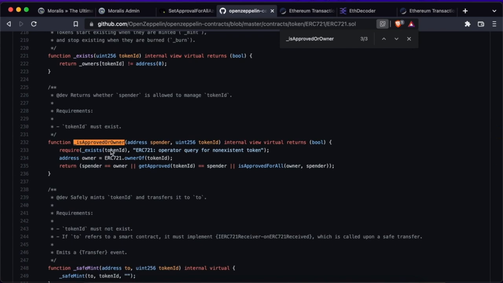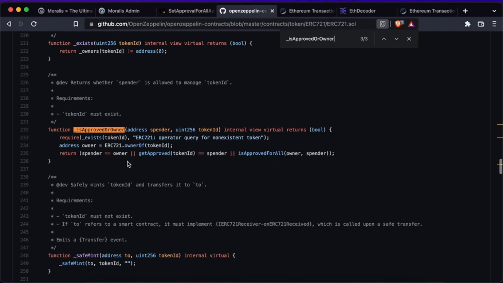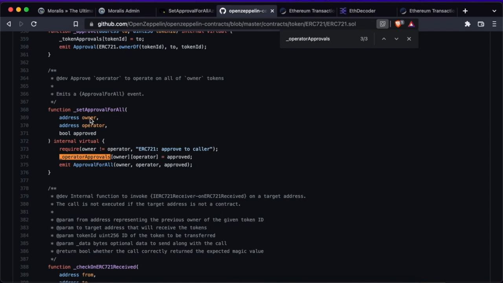And isApprovedOwner is verifying that the token exists and that whoever is making the call is either the owner, an approved operator of the owner for a specific token, or the designated operator of the owner for all tokens in the contract. Through approvals and through set approval for all, you can designate any address to be your designated operator and transfer a specific token in the case of approval, or all the tokens that you own in a contract in the case of approval for all on your behalf.